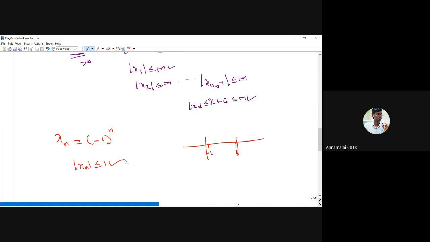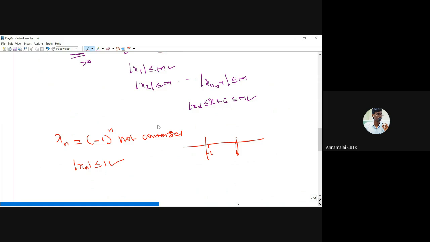Therefore, it's a bounded sequence, but it does not converge. Therefore, this does not converge, but it is bounded. Therefore, a bounded sequence need not converge, but a convergent sequence is always bounded. So this is a very important theorem. Now, we solve some problems, the exercise problems.